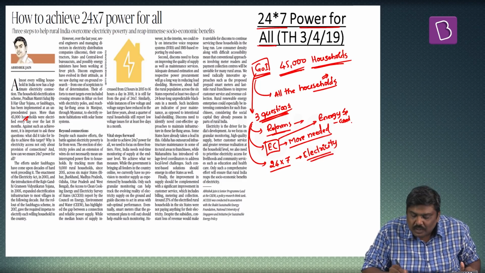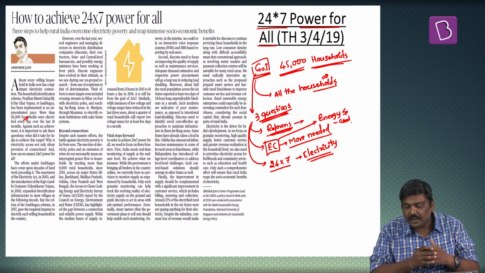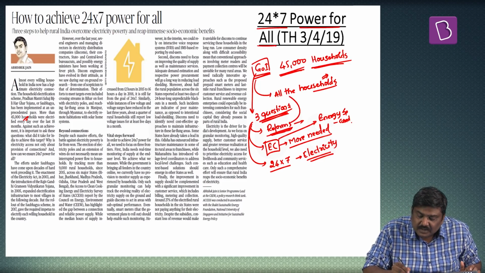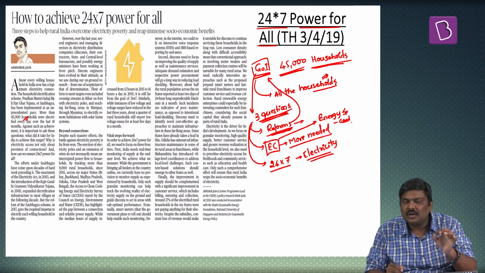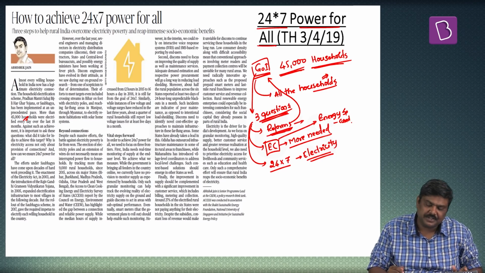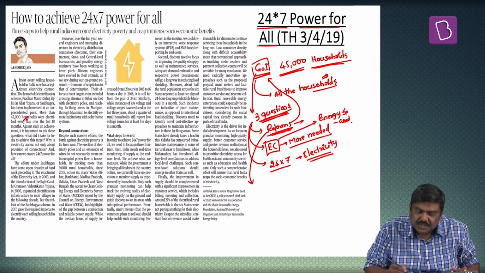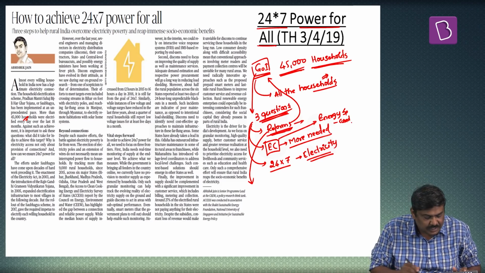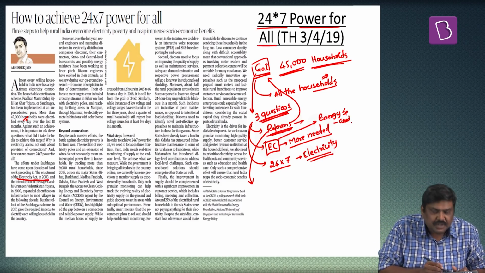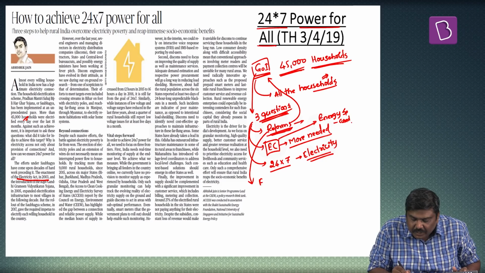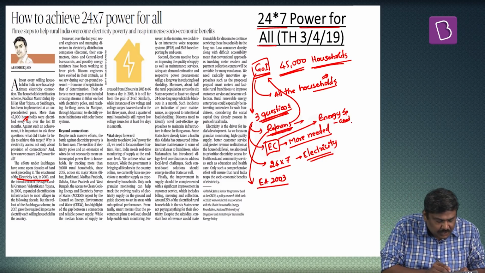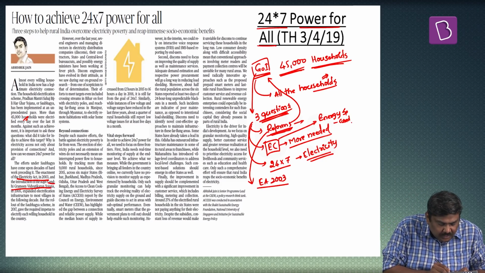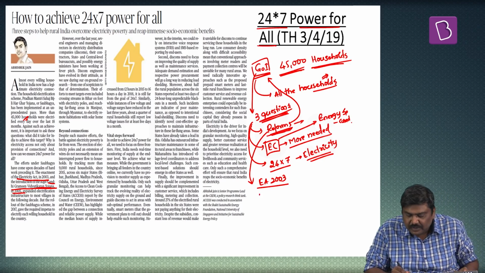Let's discuss these particular points. The first, what are the reforms implemented by Government of India which have helped in achieving this particular feat of providing or covering all the households under electricity? The article basically mentions some of the very important reforms such as the implementation of Electricity Act in 2003, implementation of Rajiv Gandhi Vidyutikaran Yojana in 2005.